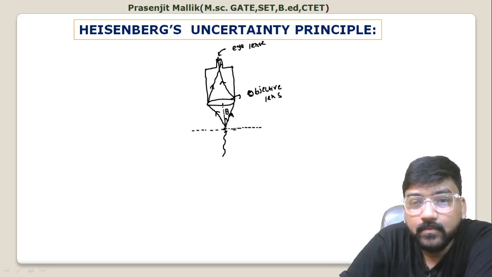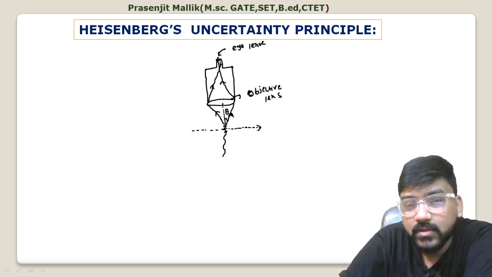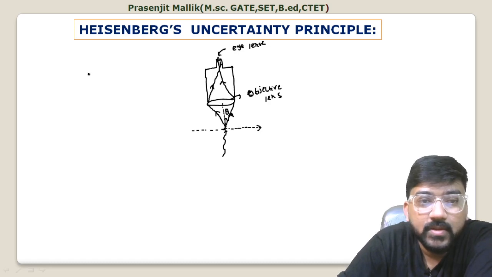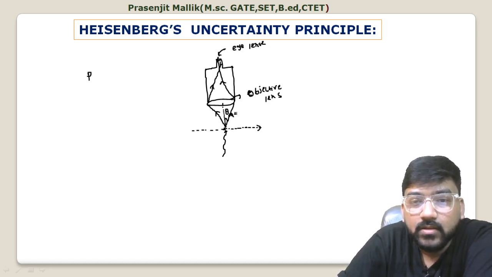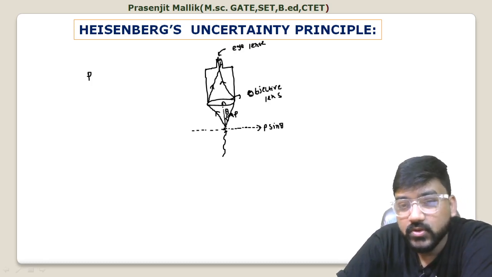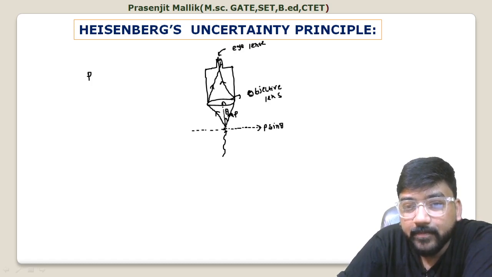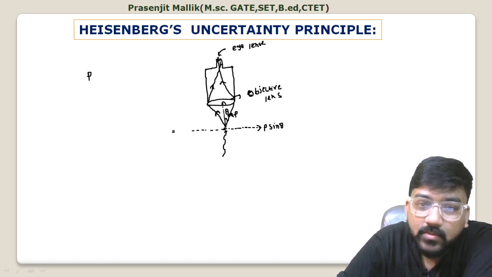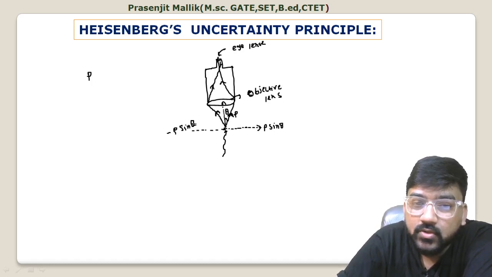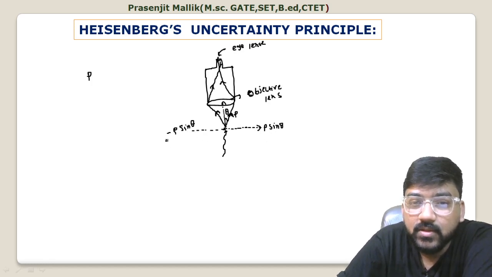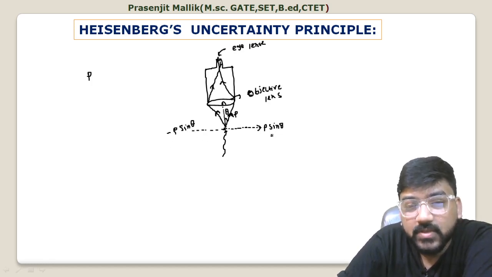Now if the momentum of this scattered photon is p, then you can see along this direction it will be p sin theta, and along this direction it will be p cos theta. So if the photon is scattered along this direction, its momentum will be p sin theta, and if it is scattered along this direction, the momentum will be minus p sin theta. So the momentum of the photon will vary from minus p sin theta to plus p sin theta.